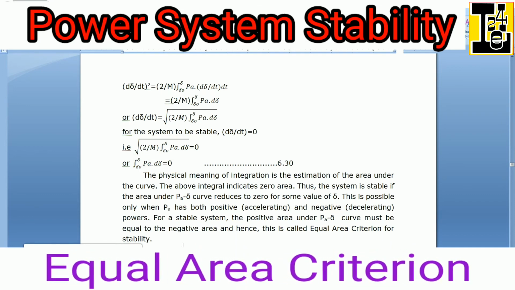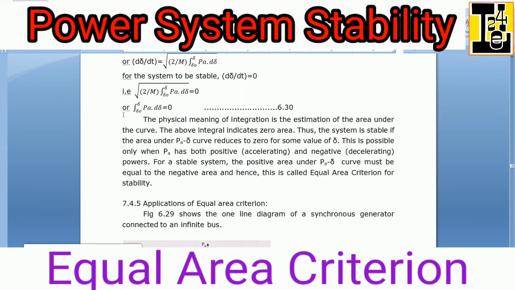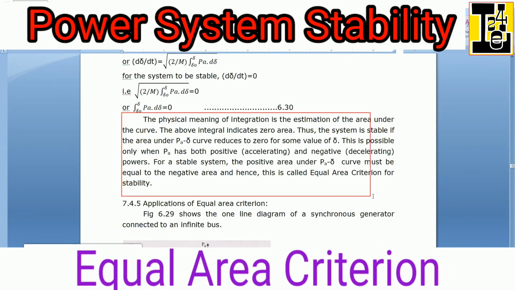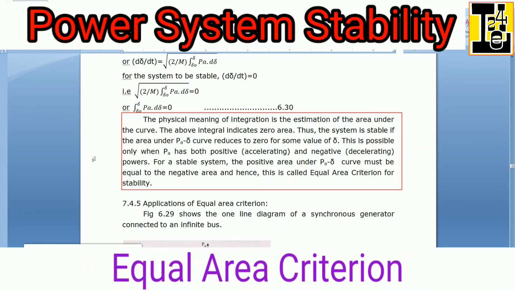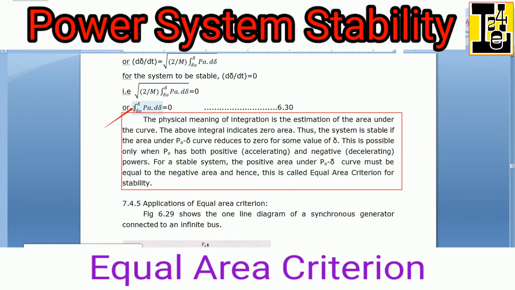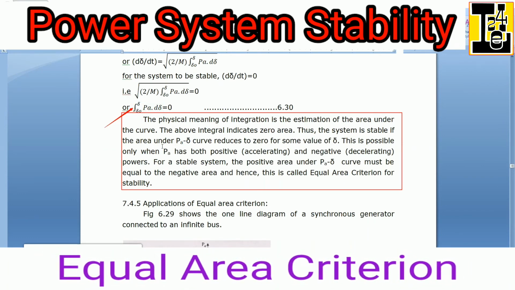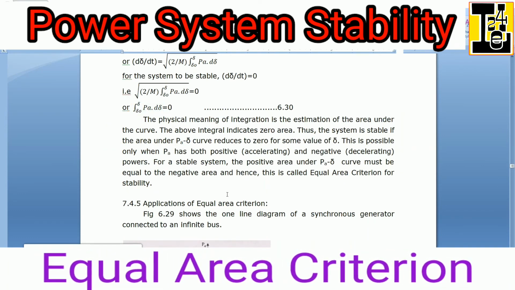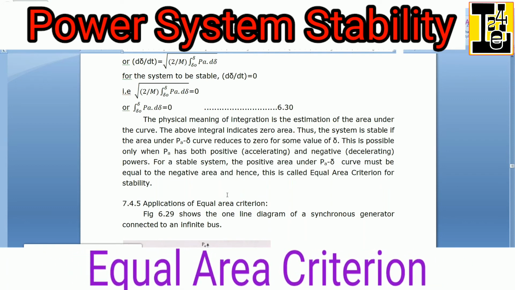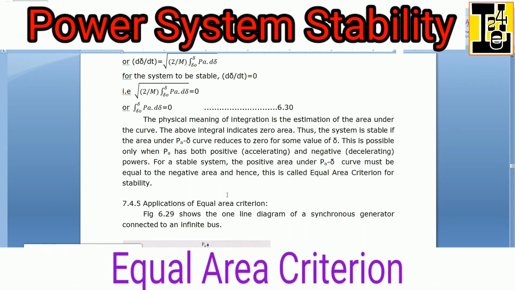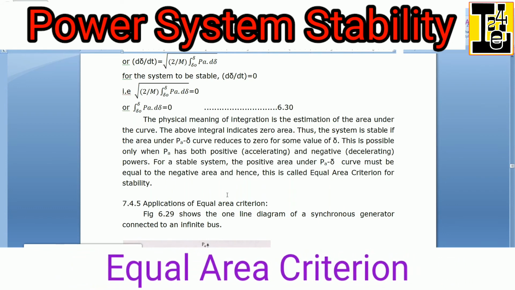The physical meaning of integration is the estimation of the area. You can observe the integration which is shown here. The physical meaning of that integration is the estimation of the area under the curve. The above integral indicates zero area.